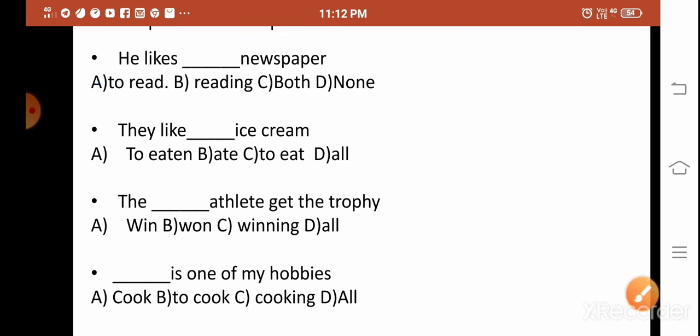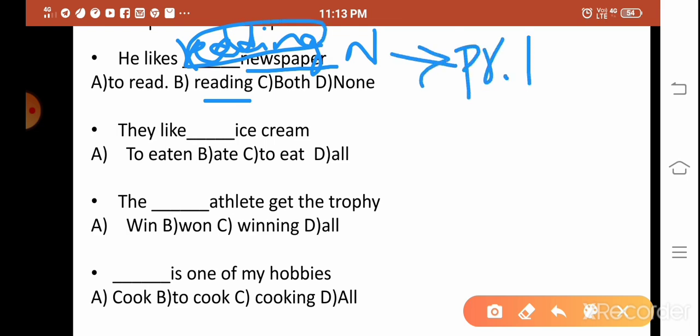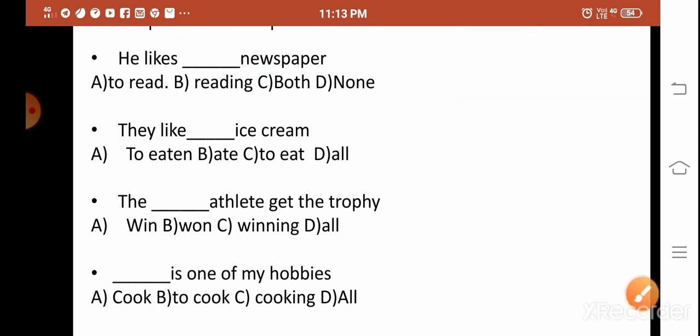And if you add reading, he likes reading newspaper, then it becomes an adjective here. Newspaper is a noun, so reading becomes an adjective. It means that it is a present participle here. It is an ing form, but it does not act as a noun here, it acts as an adjective. So it is a present participle.